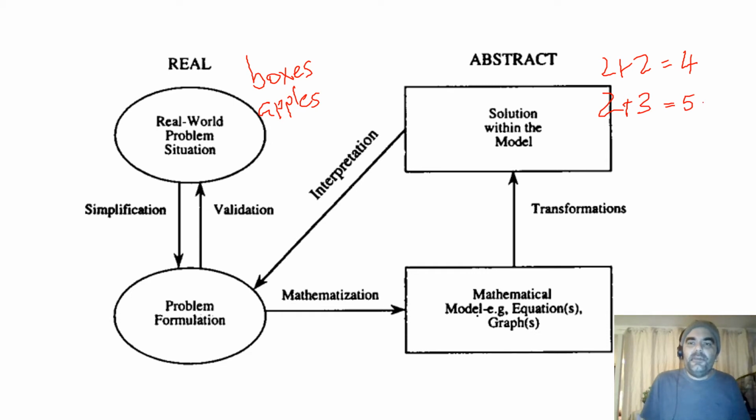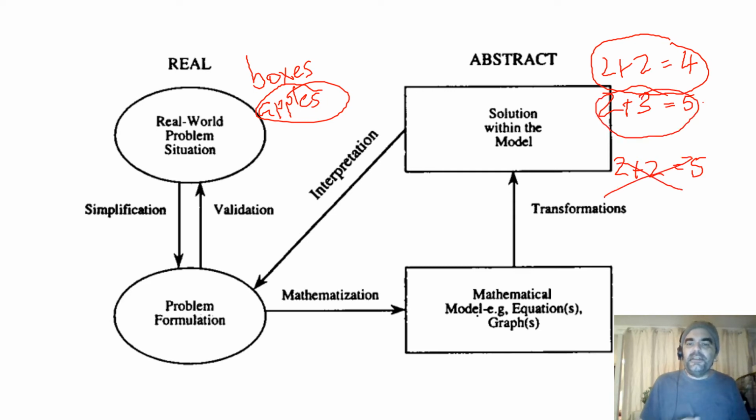The big mistake that some people might make is this: I'm not going to be dishonest with you, and I'm not going to say that 2 plus 2 could equal 5, because that wouldn't make sense. The reality is that we had to reformulate our problem and use the correct equation, not the other way around.